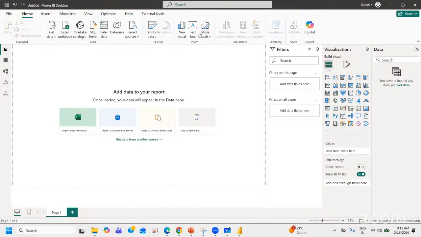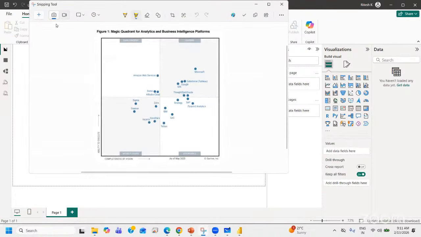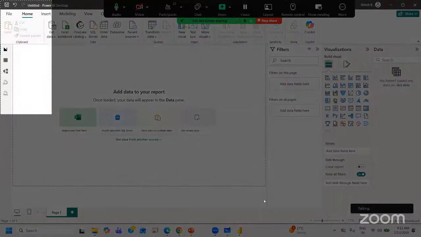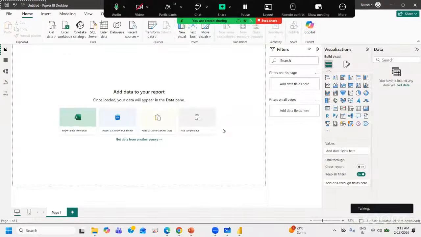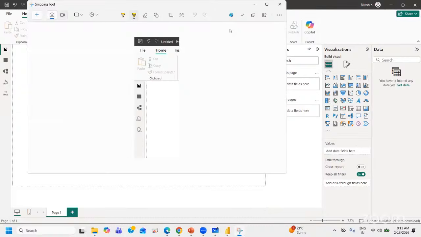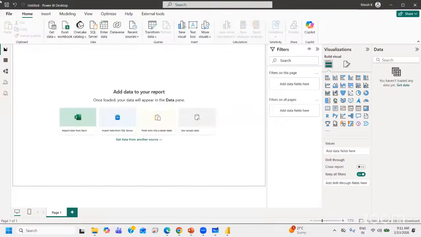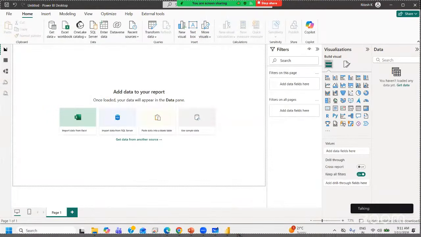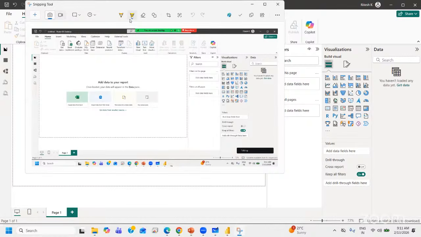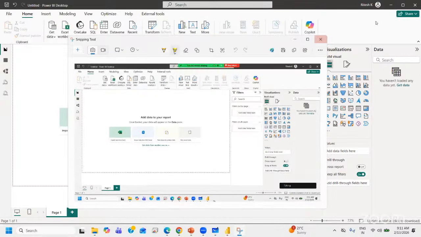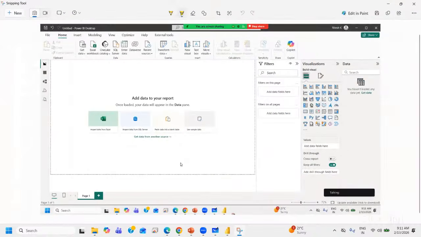Now we'll discuss the UI, the user interface, of this Power BI. How does it look? What is each component called? Just give me a moment. This is the user interface. I've taken a snapshot of it. There are different names given to it. The names are, this is your data.